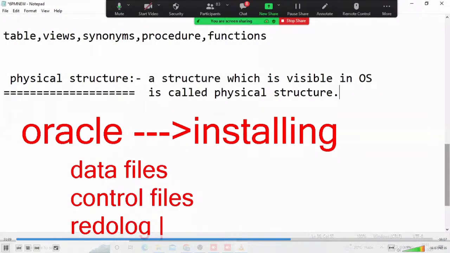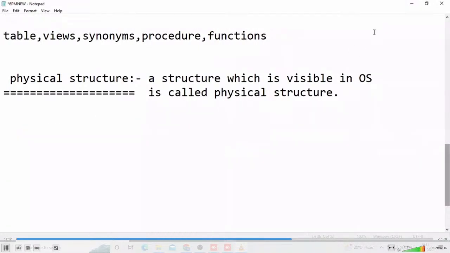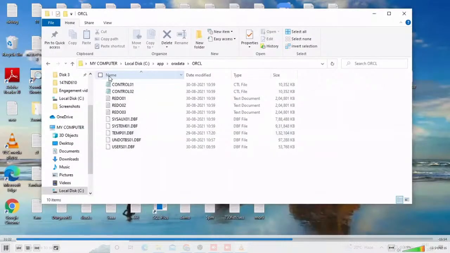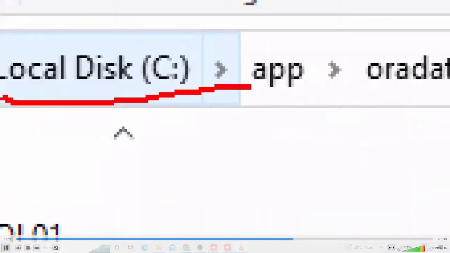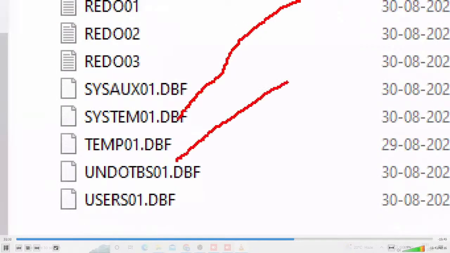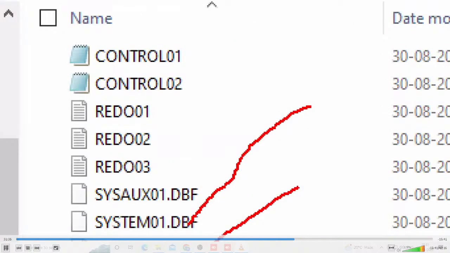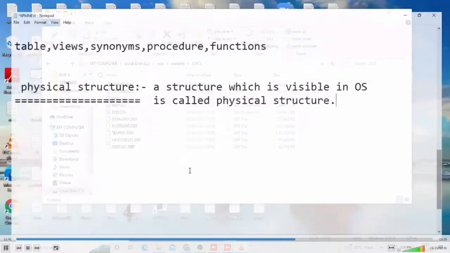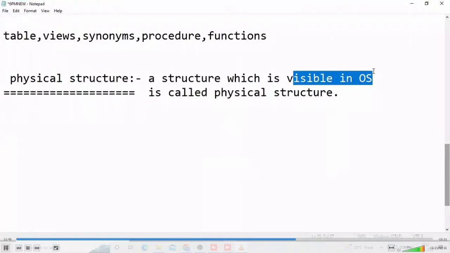These all the things you don't have an idea. In future, in the DBA concept, this one actually, I'm telling a rough introduction in our course. Observe here, whenever I'm installing an Oracle software, for example, automatically some files are created in a disk. In a C drive, D drive, some files are created here. These are data files, .dbf files. What is this one? You don't have an idea. Later you will be familiar. Here, control files, redo log files. That's why a structure which is visible in operating system, some files are visible, that is called physical structure.